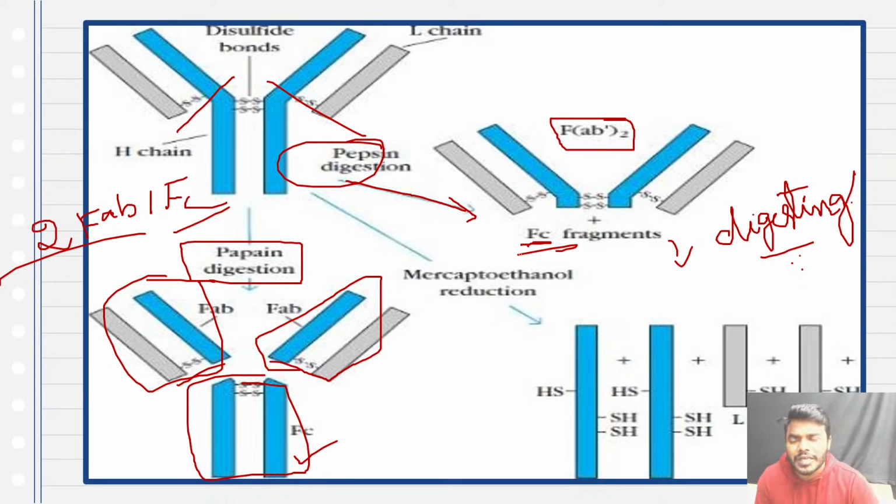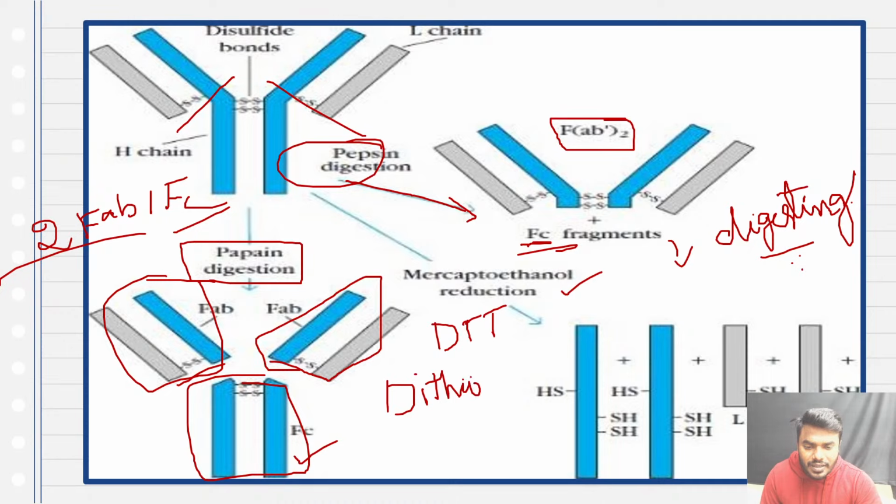But if you look at the powerful and universal reducing agents which we commonly use in our laboratories, mercaptoethanol and DTT, dithiothreitol, these two are reducing agents. All students remember a common point: almost all reducing agents break the antibody into four parts.